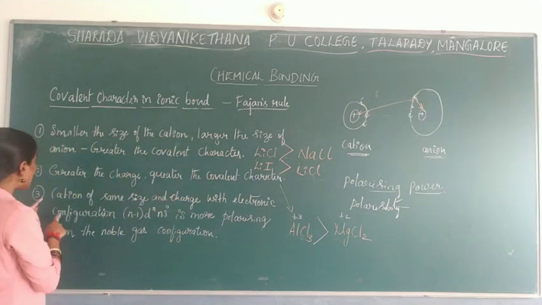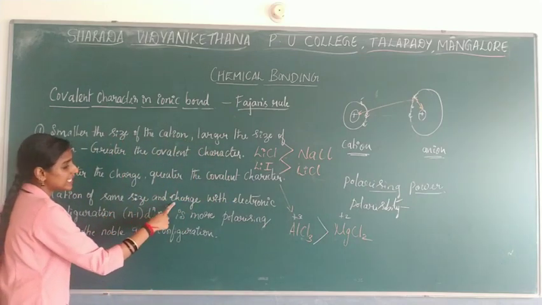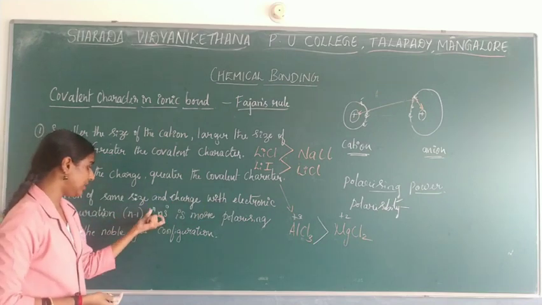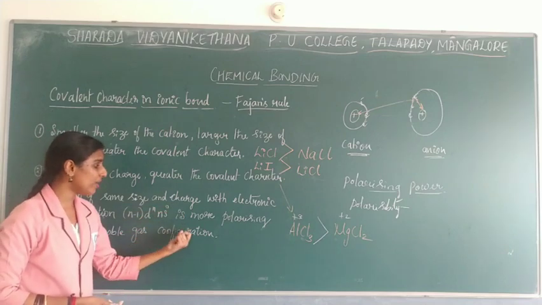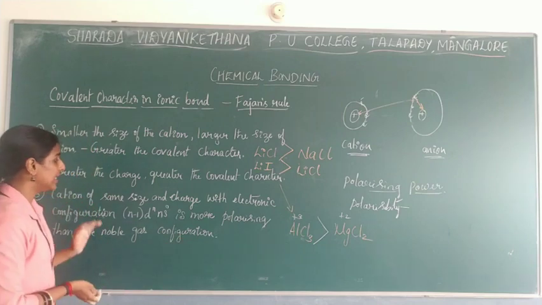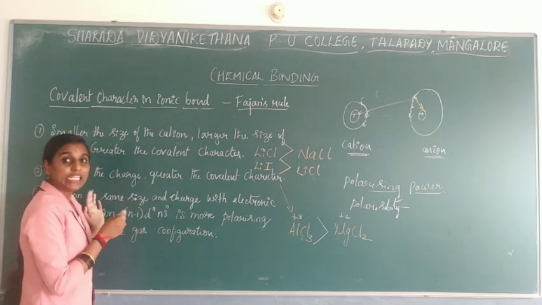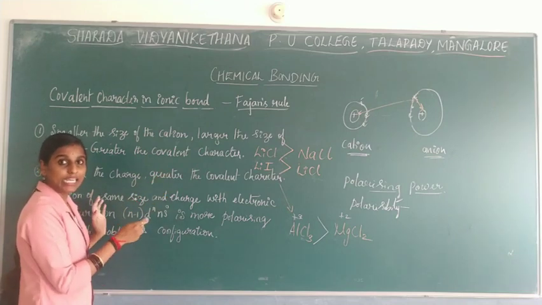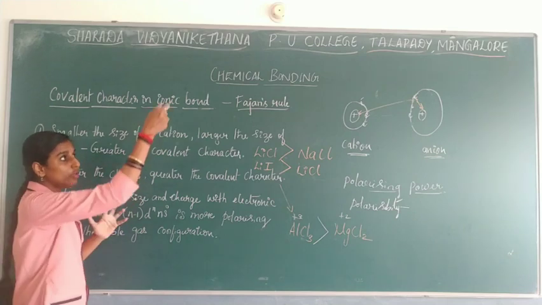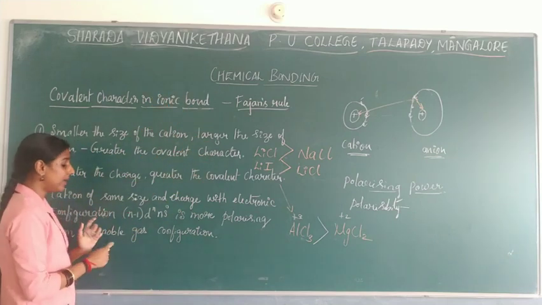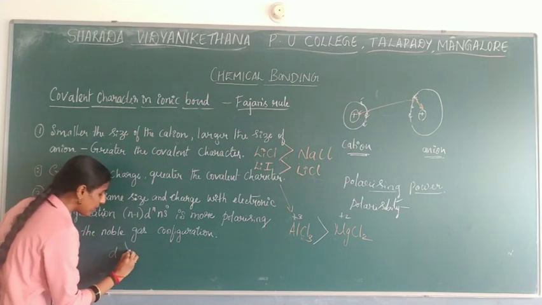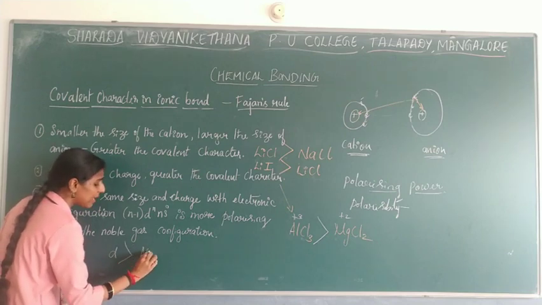Last point: a cation of the same size and charge with electronic configuration (n-1)d^n ns^0 is more polarizing than one with a noble gas configuration. In simple terms, d block elements have more polarizing character compared with the noble gas configuration. So d block elements have more polarizing property than the noble gas.